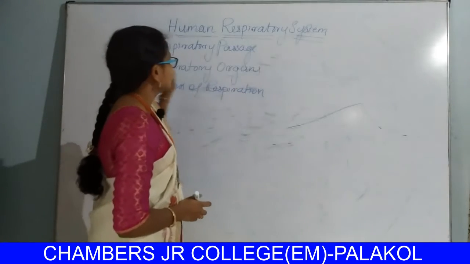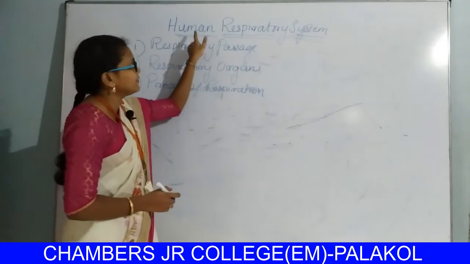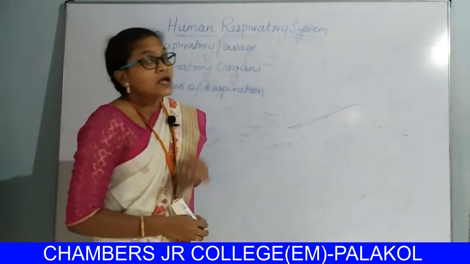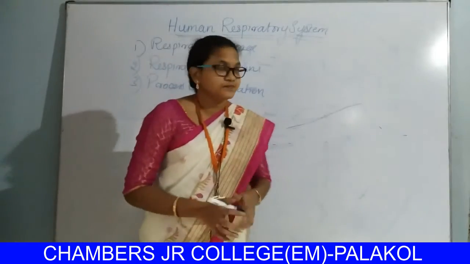Respiratory passage, respiratory organs, process of respiration: these are included in the human respiratory system. Let's start with respiratory passage.